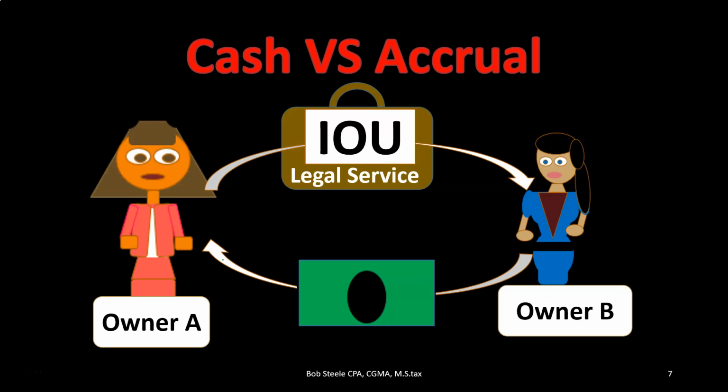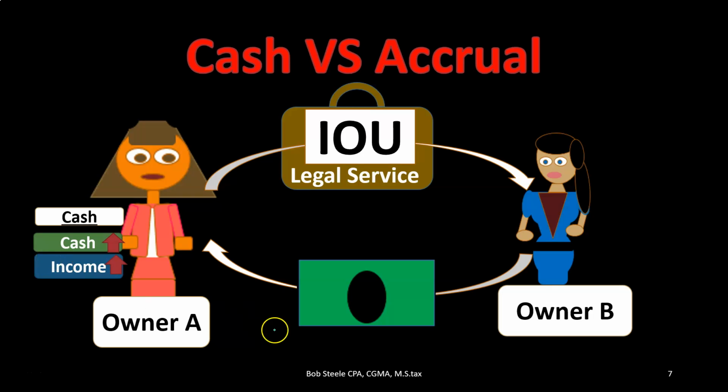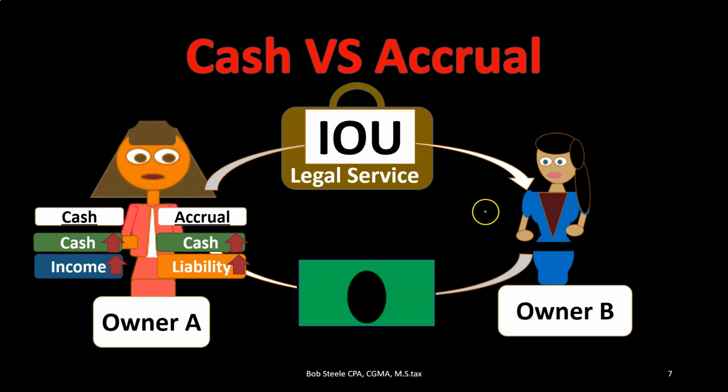So they didn't invoice and get the cash later, they got the cash first. Well, under a cash basis, then the cash had been received, cash should go up, revenue would go up, even though the work wasn't done here because they got the money already. On an accrual basis, however, cash would go up and a liability would go up. They wouldn't record income. Income would not be recorded on an accrual basis because they have not yet done the work and have not yet earned the income, and therefore they owe the cash back to the owner or else they owe the legal services.